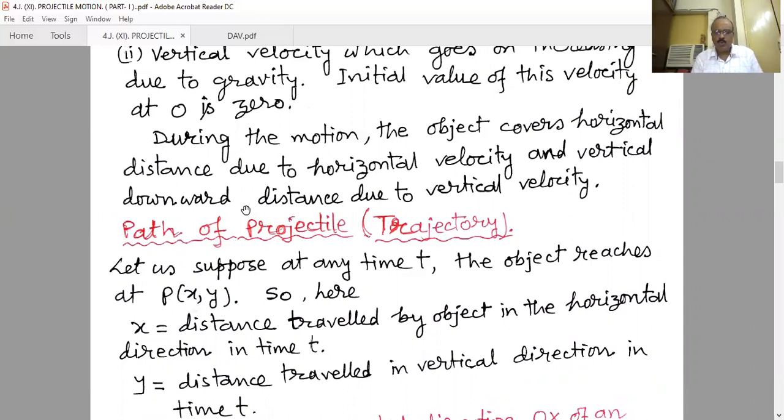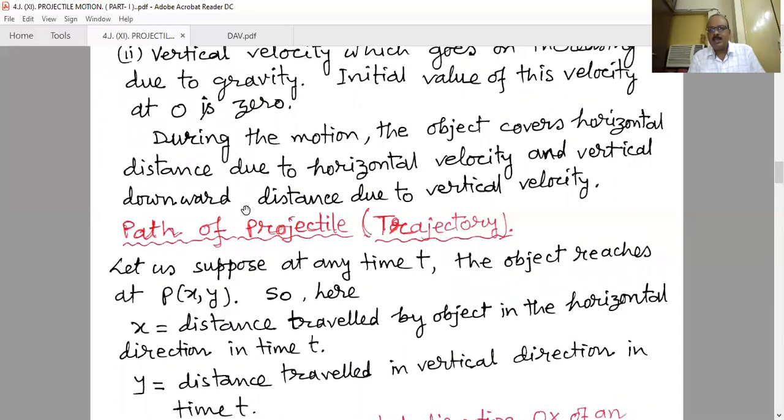And you should know one thing: when you find the equation of any path, it may be a straight line path, a circular path, an elliptical path, a parabola, a helical path, or any other path. Already you know linear equations, that is the equation of a line. When we plot the graph, we get a straight line on the graph paper. That equation is known as a linear equation. As for example, 3x plus 5y is equal to 2 will be the equation of a line.